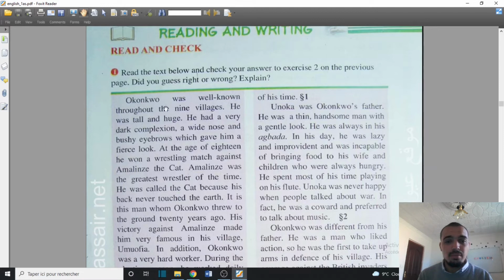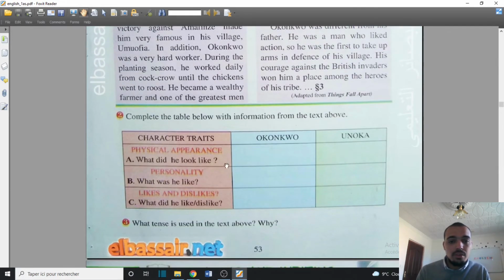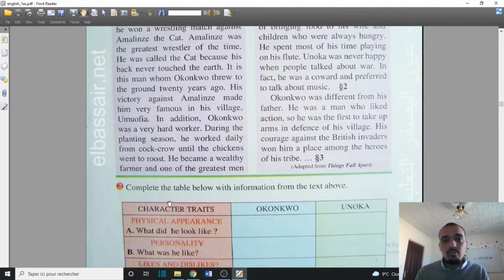Look at the use of some descriptions. When it comes to describing people or characters, a character is a person in a story. People in stories are called characters. When it comes to describing people or characters, we generally use two types of descriptions. First, physical descriptions, like physical appearances: how do the people look? And the second type is personality descriptions or personality features. Here we have even likes and dislikes, and how to describe likes and dislikes.